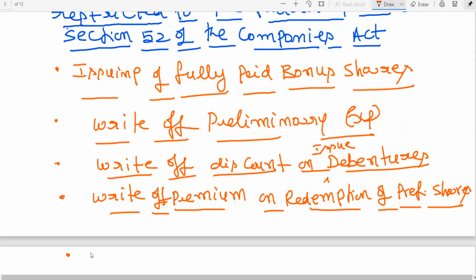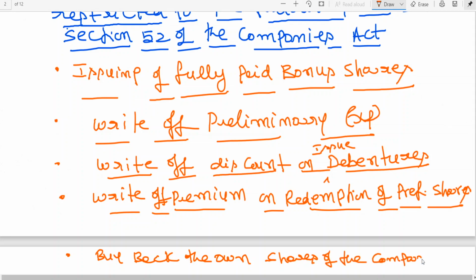And then buy back the own shares of the company. Buy back the own shares of the company. It means that